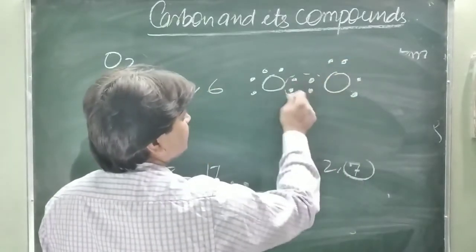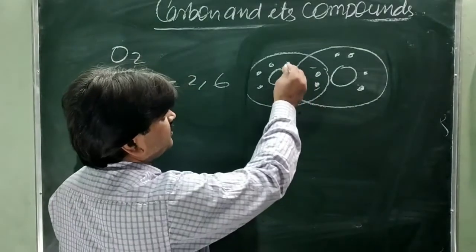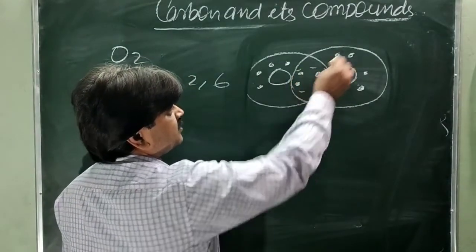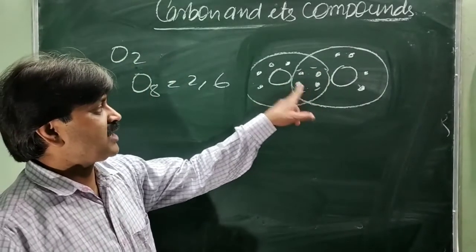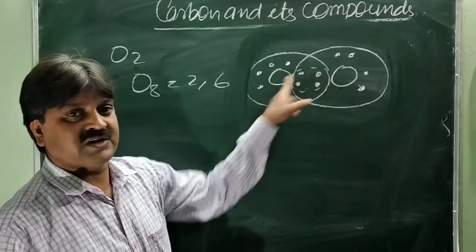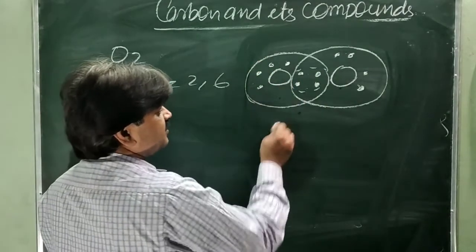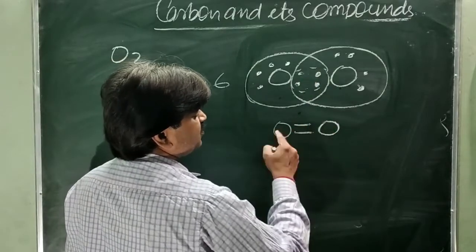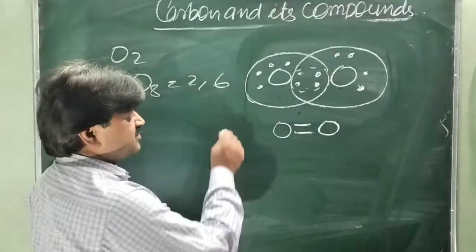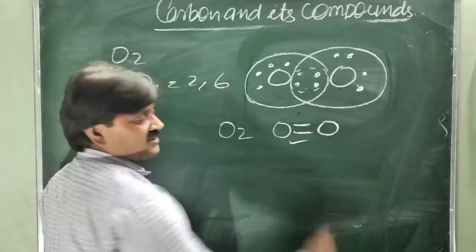And they share 2 electrons with each other. So you will see here 2, 4, 6, 8 and 2, 4, 6, 8. After sharing, 2 electrons out of the 6 are shared by both oxygen atoms and they achieve the octet structure. Since 2 electrons are shared by both atoms, a double bond forms between the 2 oxygen atoms. So in the oxygen molecule O2, the 2 atoms of oxygen are present in this manner.